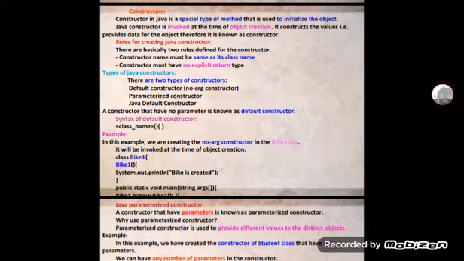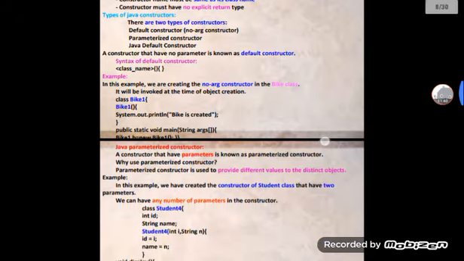A constructor must have no explicit return type, and it must have the same name as its class. These are the two rules to create a constructor in Java. There are also different types of Java constructors.